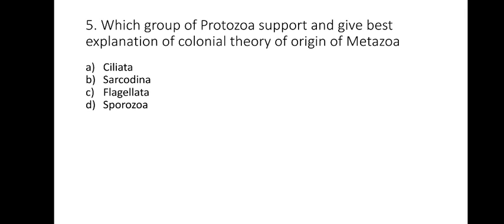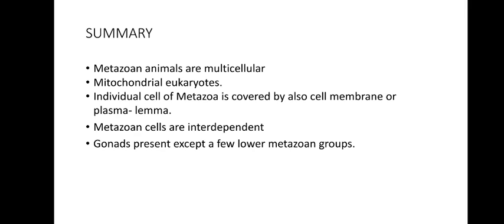Among these four, which one is the correct answer? The protozoa that supports the colonial theory of origin of metazoa. And the answer is C, Flagellata. Colonial flagellate theory, remember? So that is the right answer.